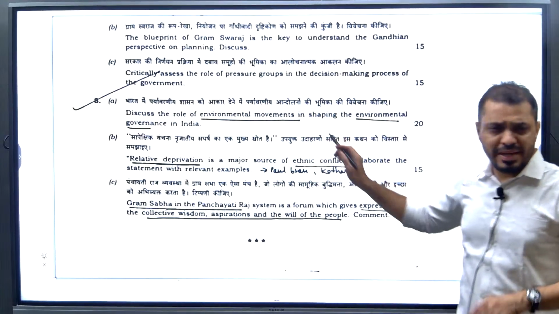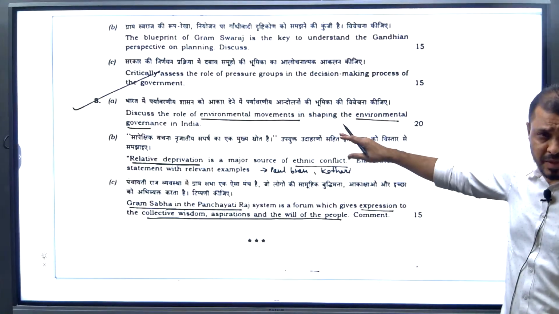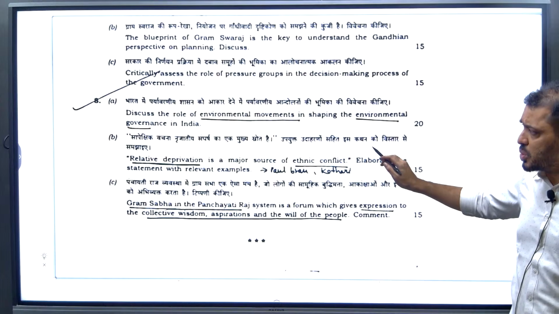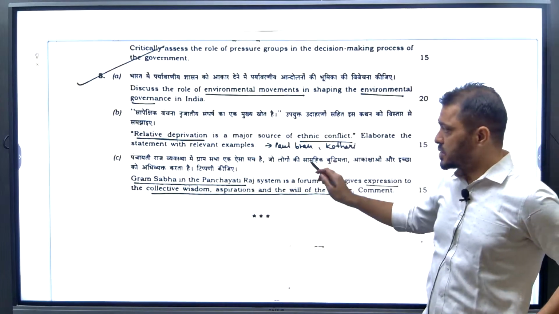Here, the environmental movement is pretty straightforward. The Chipko movement and so many other movements are there. I have given the notes also, and I will give more notes in future classes.